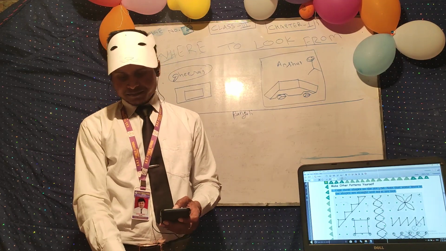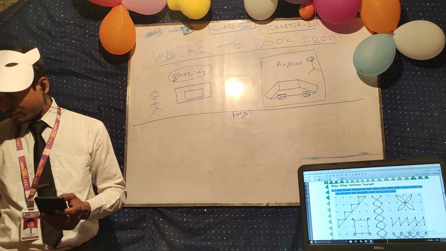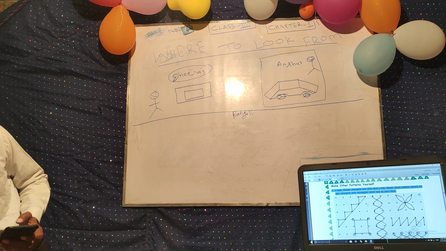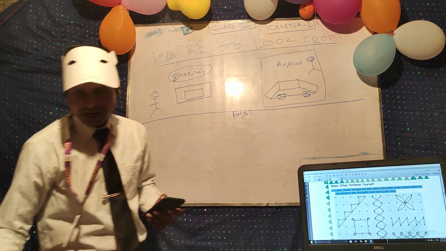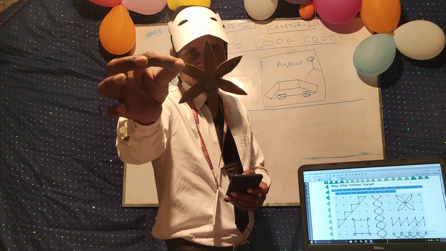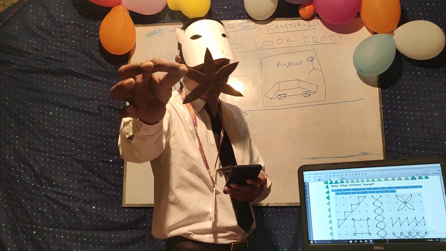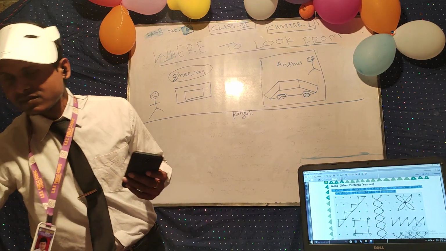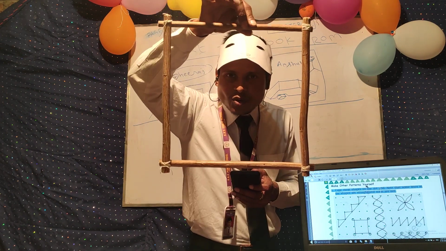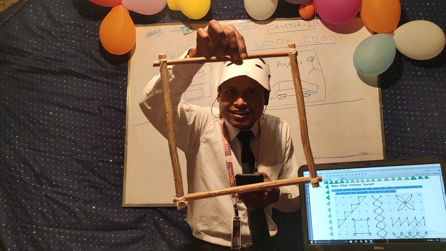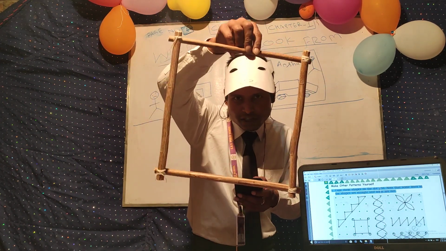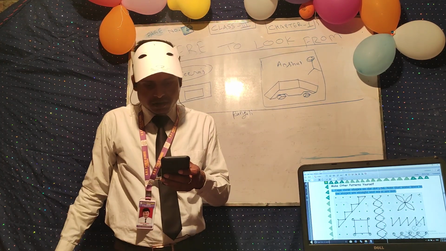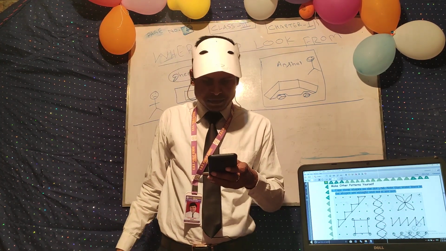Like this, you can also make some flowers. So this is the flower which you can make from the dots. So these are some patterns, and you can also make some squares. So this is the pattern of a square. Okay, so this is a square. All sides are equal, so it's a square. Now different patterns you can make from this.